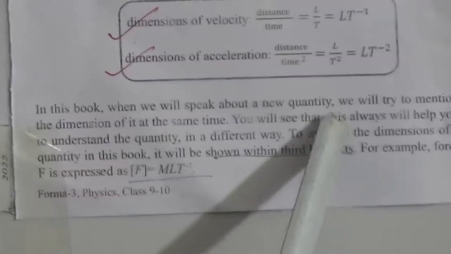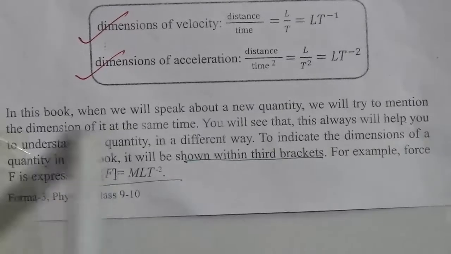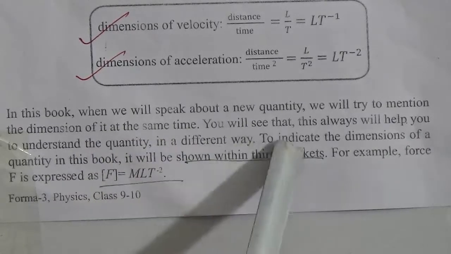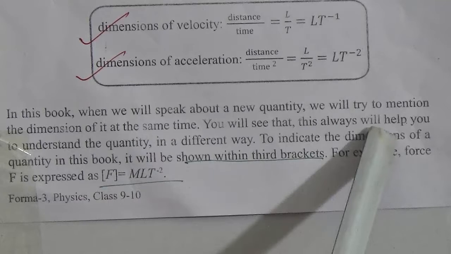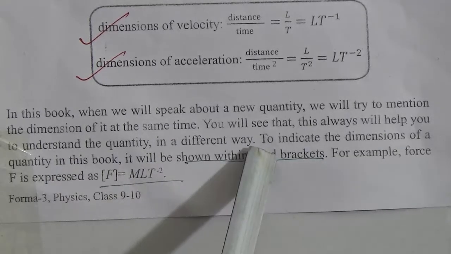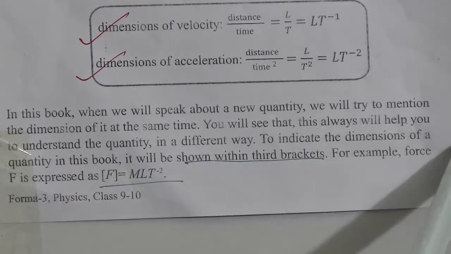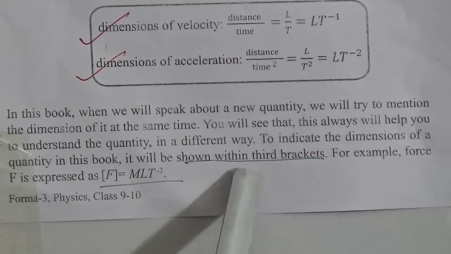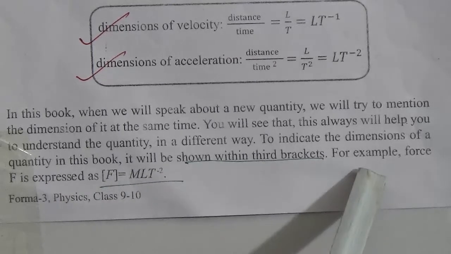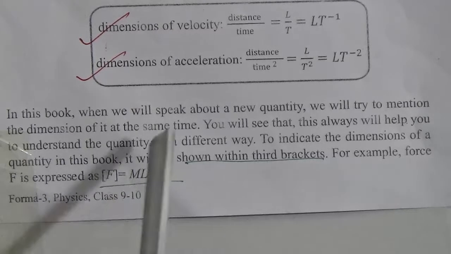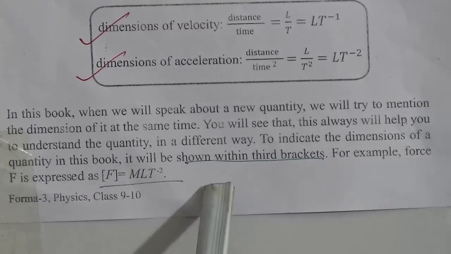In this book, when we speak about a new quantity, we will try to mention its dimension at the same time. You will see that this always will help you to understand the quantity in a different way. To indicate the dimension of a quantity in this book, it will be shown within third brackets. For example, force F is expressed as third bracket MLT minus 2.